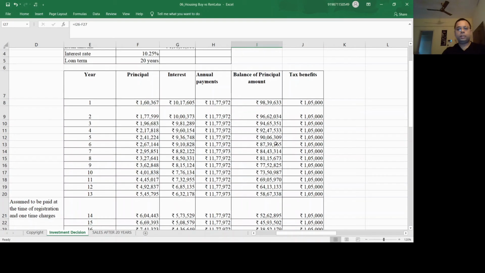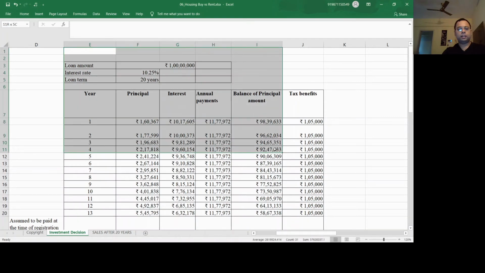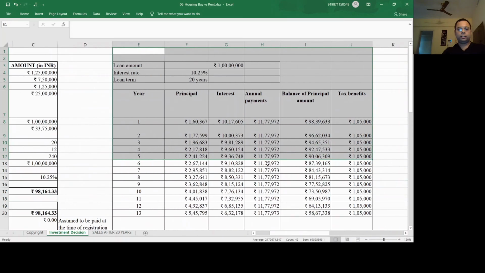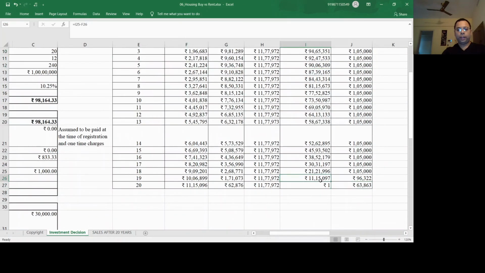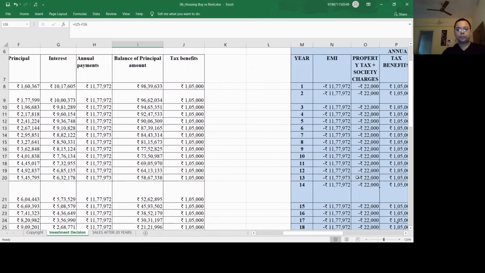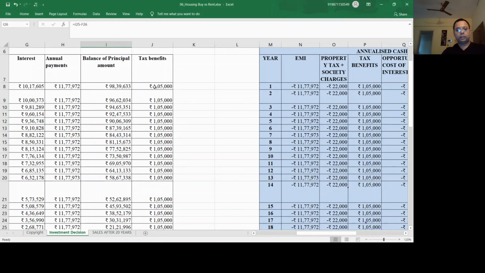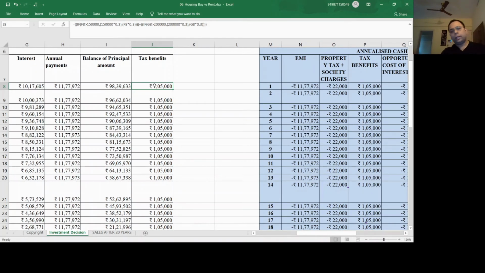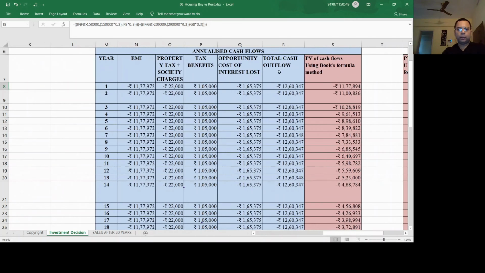I hope this table is clear now. Now what he has tried to do is, suppose this is the total EMI he has to pay, or the total outflows that he has to make. The total outflows he has calculated here are the addition of the EMI, then the property tax and the society charges that he needs to pay, which is also given as 22,000 per year.